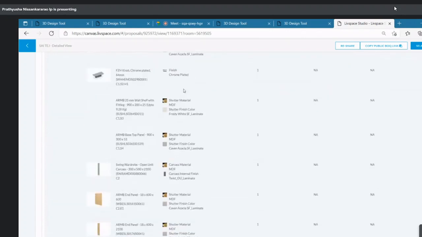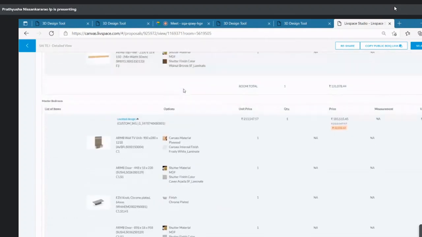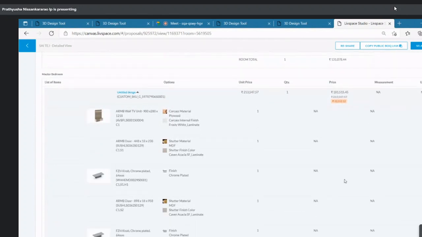Here also, if I see the TV unit, which is very small and a plain basic model without much designing, that itself is costing us 7,200. What is your comment on that?